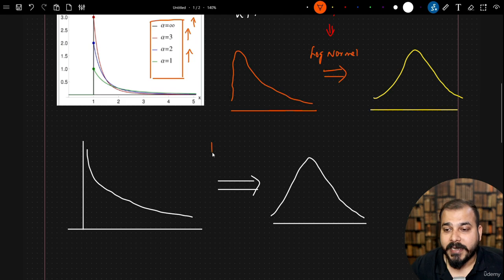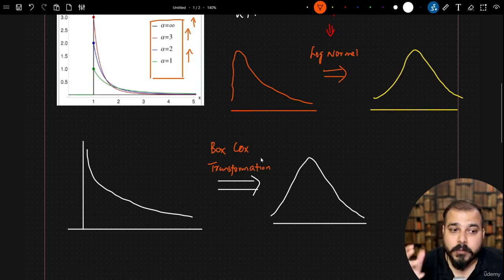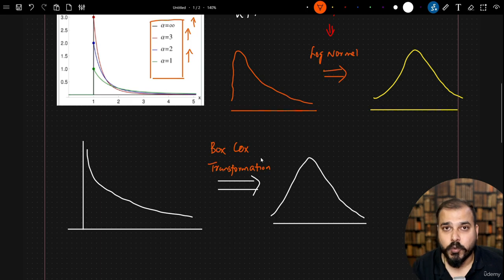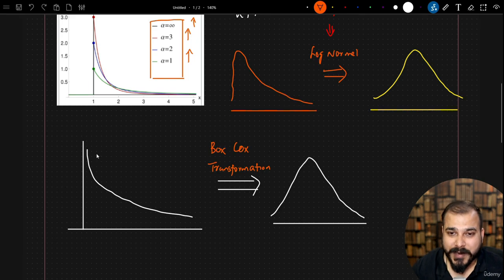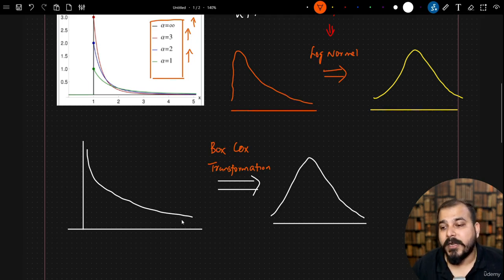Here, the technique that is specifically applied is called the Box-Cox transformation. Now, what is the formula of the Box-Cox transformation? Right now, don't worry about it, because with the help of Python, I'll definitely show you how you can do the Box-Cox transformation. But just understand, this is a transformation technique which will convert a Pareto distribution into a normal distribution.